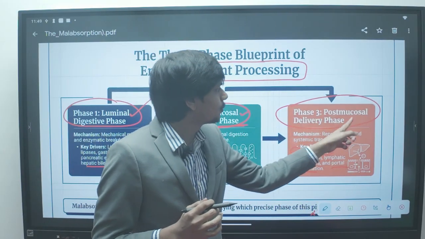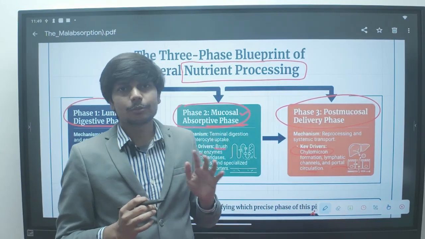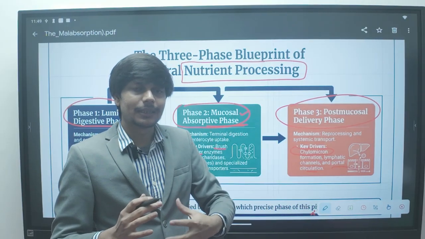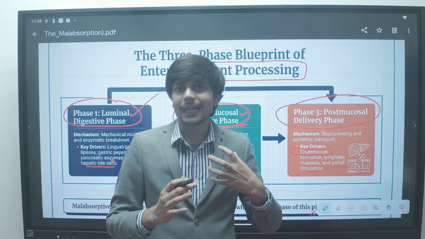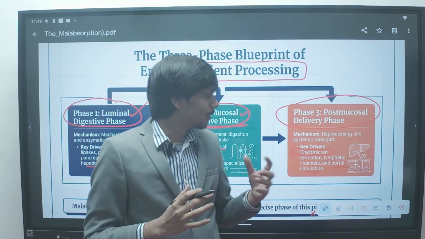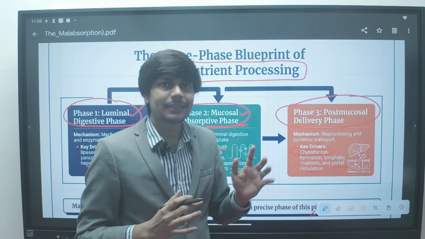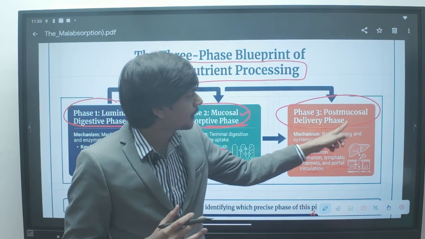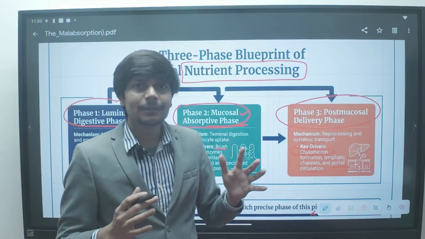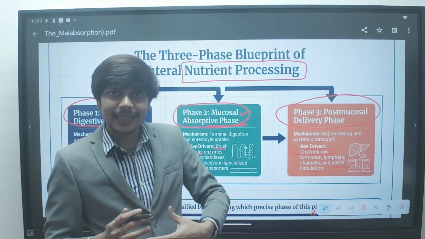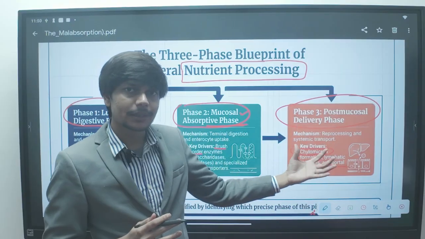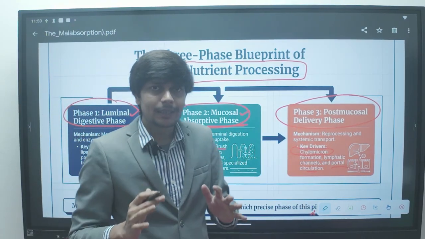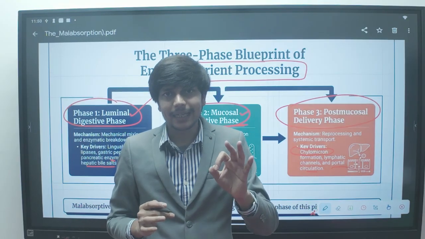So when you think of the post-mucosal delivery phase, remember the hepatic congestion, remember the portal congestion, remember the cardiac disorder per se, or any disorder of the lymphatic channel, say lymphoma, the patient is having GI lymphoma. Then also the picture of the post-mucosal delivery phase will come, and patients of GI lymphoma can also have malabsorption. So understanding the pathophysiology of malabsorption will help you clinch the diagnosis.